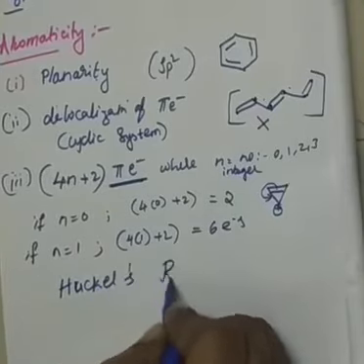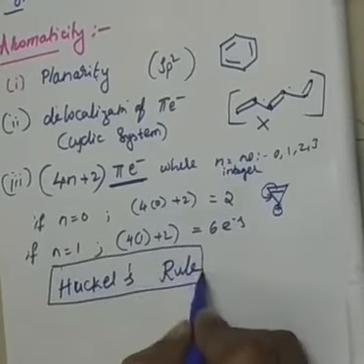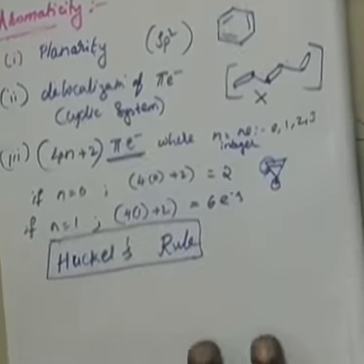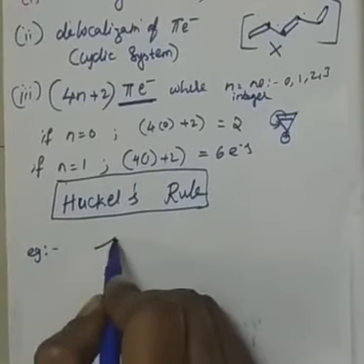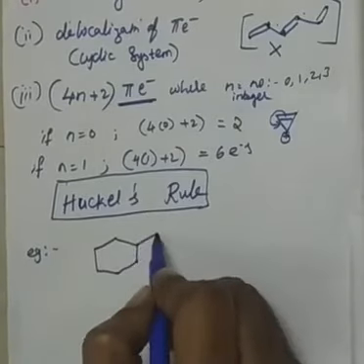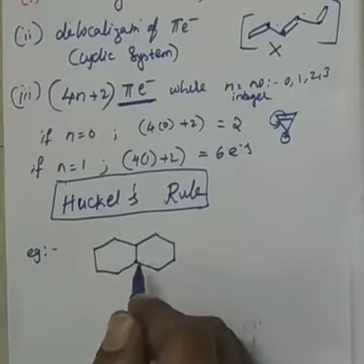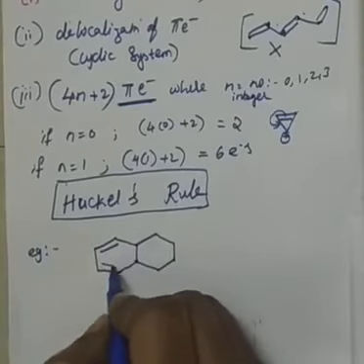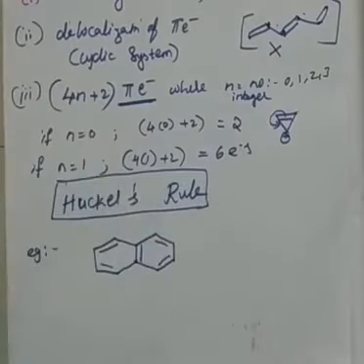Huckel's rule, right? So by following these rules, we can say whether any compound is aromatic or not. I would just like to show you one example, but don't worry, there is no question for you like this. Nobody will give you a compound and ask whether this is aromatic or not. They will just ask what the conditions for aromaticity are, so you have to remember these 3 rules.